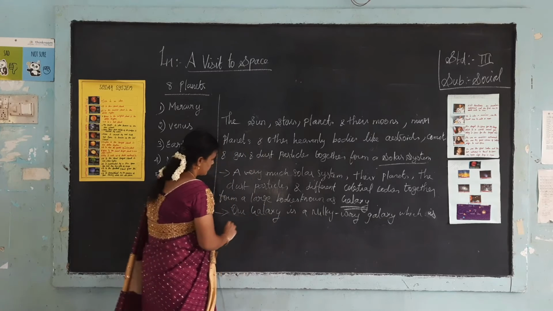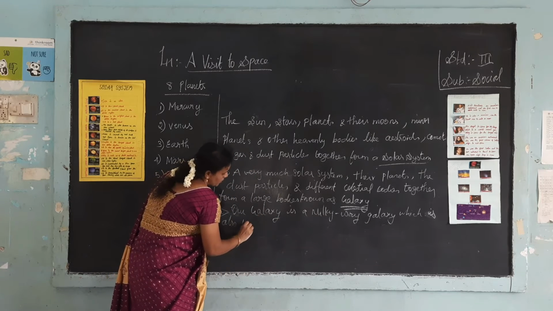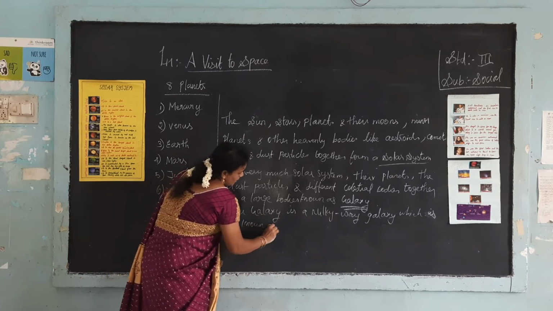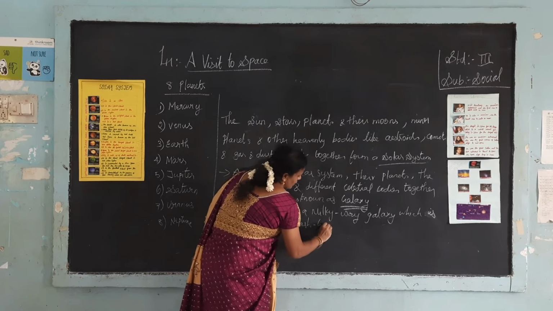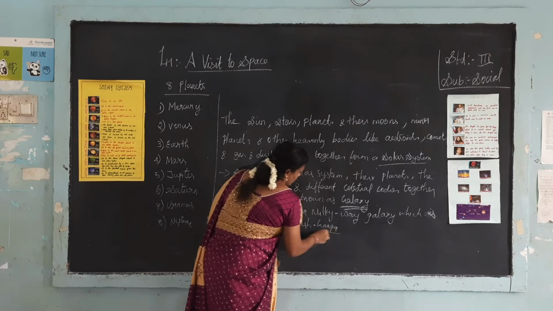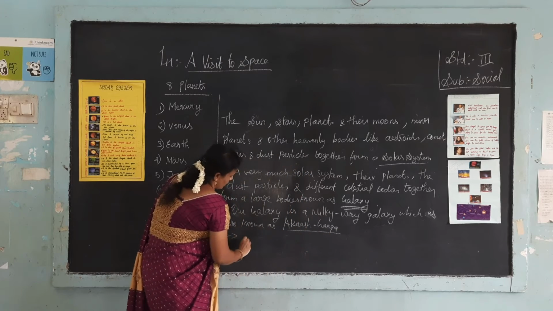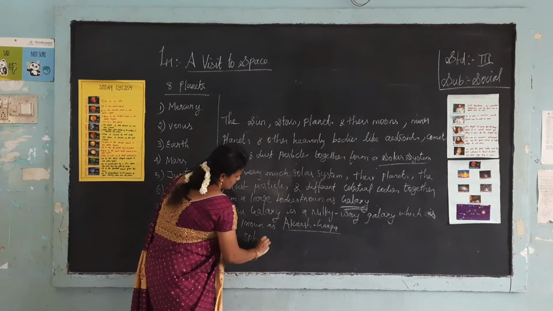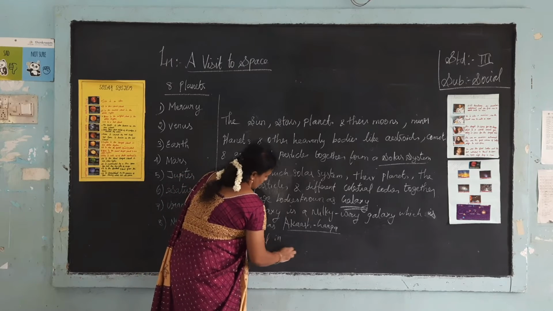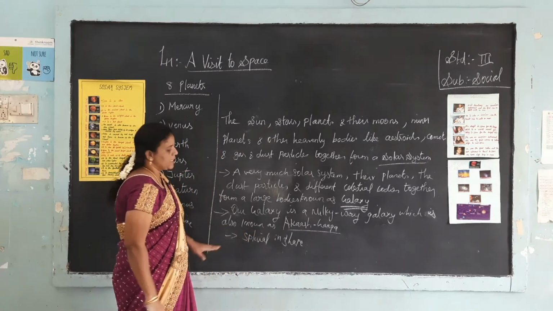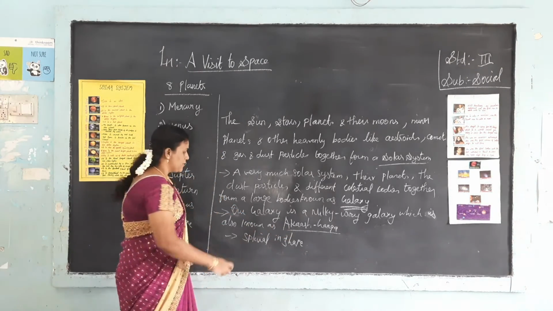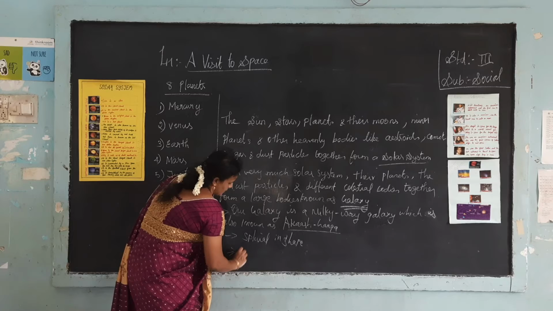Our galaxy is spherical in shape. So many such galaxies in our universe are of different shapes and sizes.